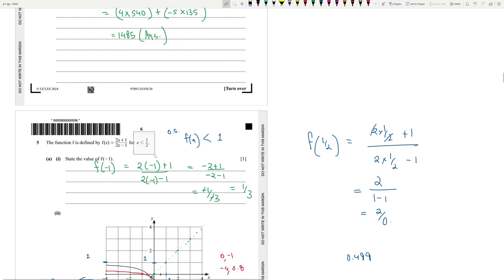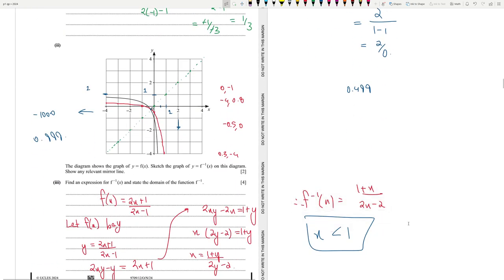And for this, since the domain is less than half, the range of this will be less than half. Okay, that's the general idea.